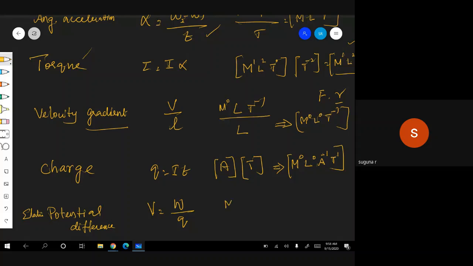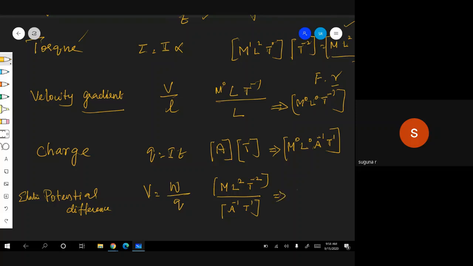Work done is, after all, force into distance, M L T power minus 2, L. Correct? Therefore, divided by charge, just now we have seen A power 1, T power 1. Correct? Okay. Therefore, what is the dimension for potential difference? Tell me. M power 1, L squared, T power minus 3, and A. A power 1, because A comes there.